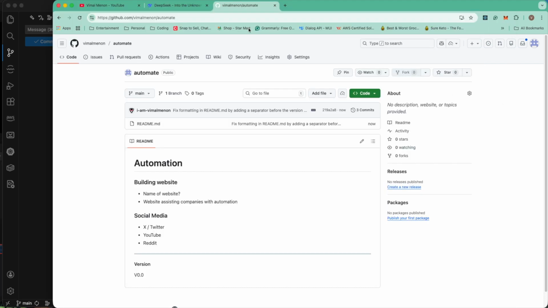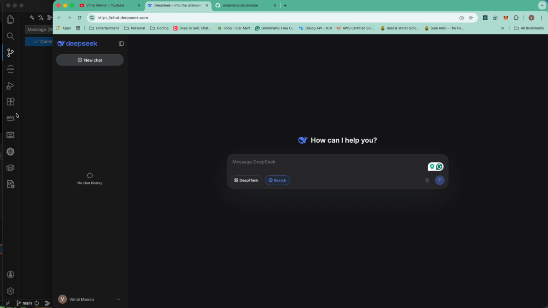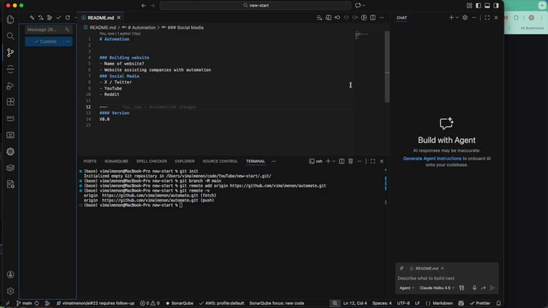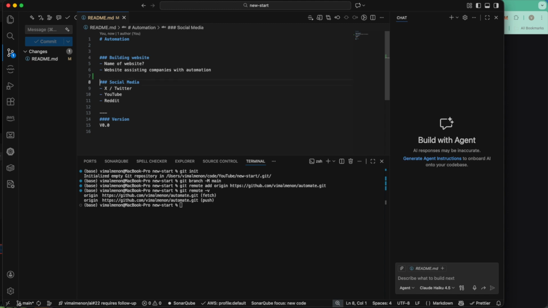I'll be using DeepSeek AI, and I'll be using Copilot to build things. Let's see how that goes. Currently I don't know what the first thing to do is, but I feel that building a basic website would be a good idea.